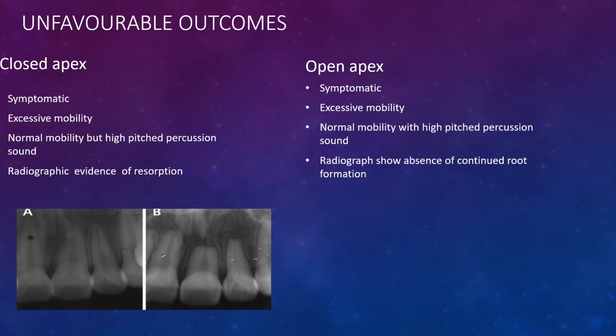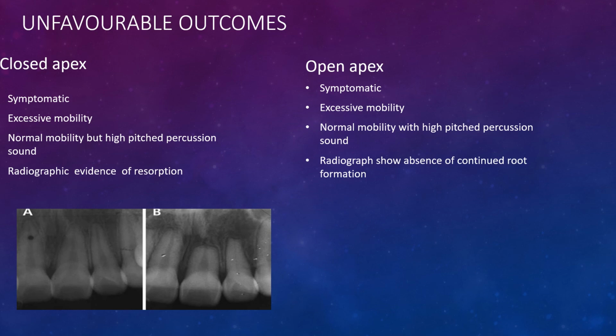Now let's talk about the unfavorable outcomes of the reimplanted tooth. First we are going to talk about the closed apex tooth. The tooth will become symptomatic, or it will become excessively mobile, or there will be normal mobility but with a high-pitched percussion sound indicating ankylosis of the tooth, or there will be radiographic evidence of resorption.